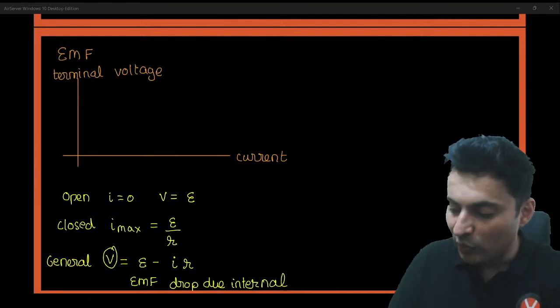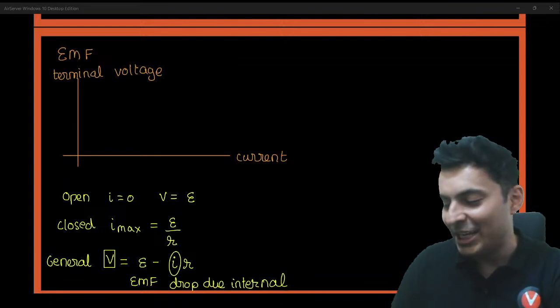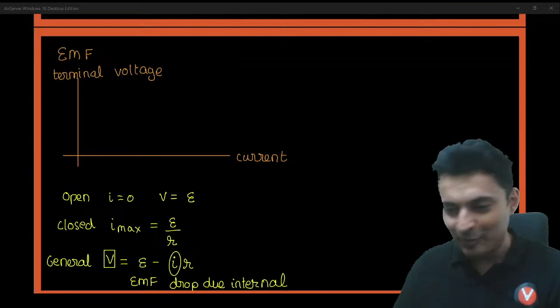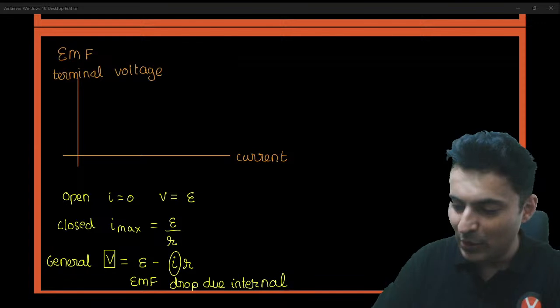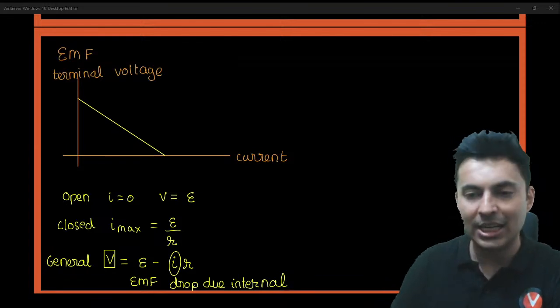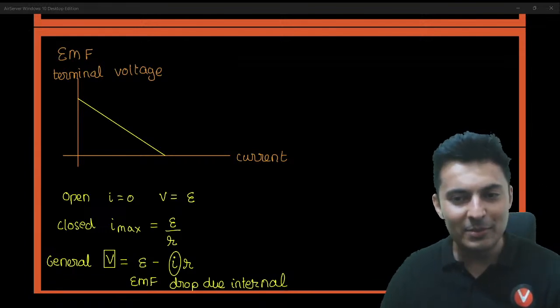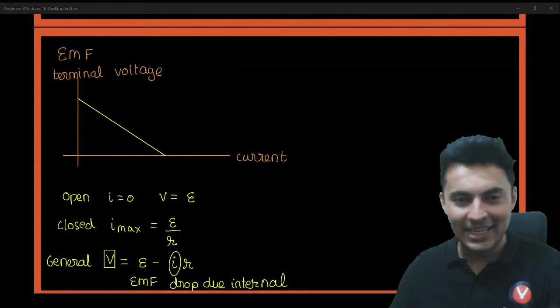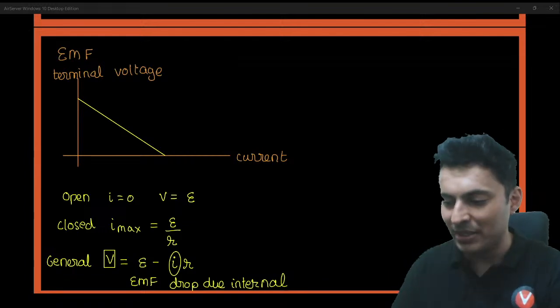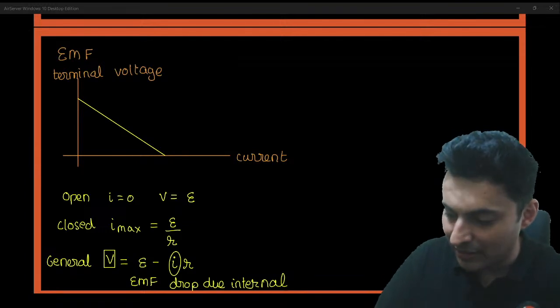If you notice, voltage and current, it's looking like a straight line equation, yes, with a negative slope. So you're going to see a straight graph like this. It will not be a curve. It will be a negative slope. And notice how these things work. Check out some special pointers over here.